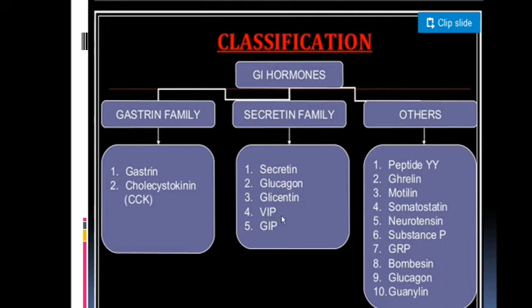VIP means vasoactive intestinal peptide, and GIP is gastric inhibitory peptide. Others are peptide YY, ghrelin, motilin, somatostatin, neurotensin, substance P, GRP, bombesin, and glucagon, gonilin. I am going to cover each and every hormone in detail.